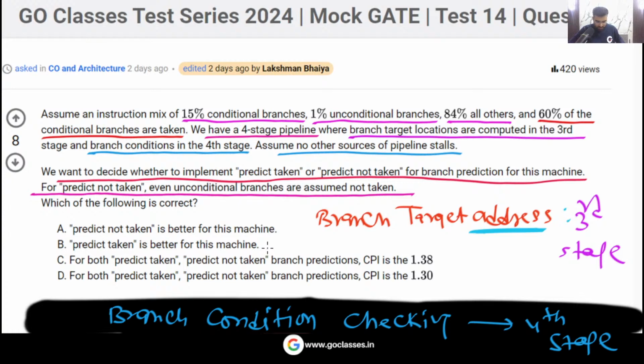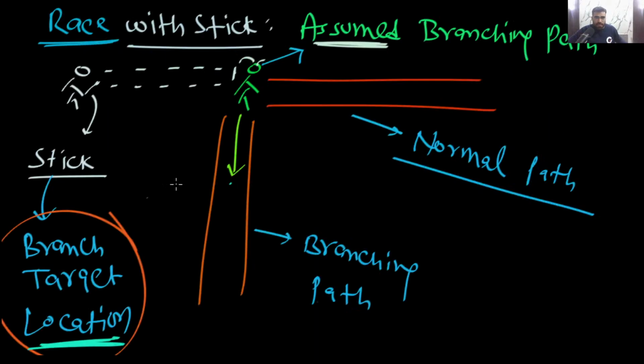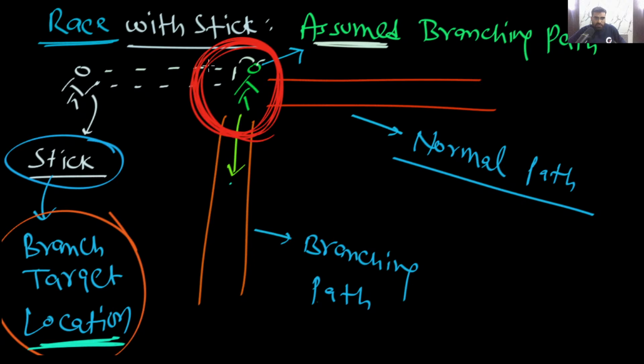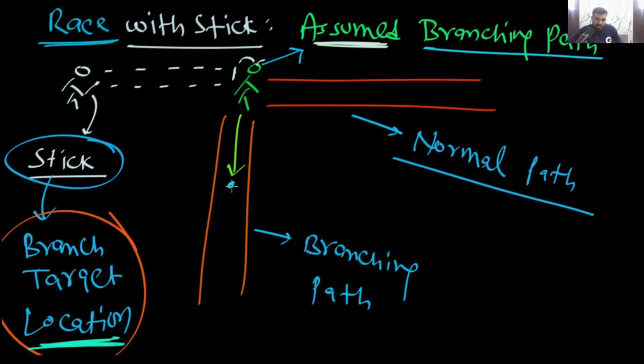Okay, so very simple, right? Now you can see we are checking the condition in the fourth stage, but this target address is available in the third stage. Now you will understand this example. In this example, this stick is representing the branch target address. As soon as this person gets the branch target address, what will he do? Because he has already assumed in his mind that the branching path will be taken, he will immediately run in this direction.